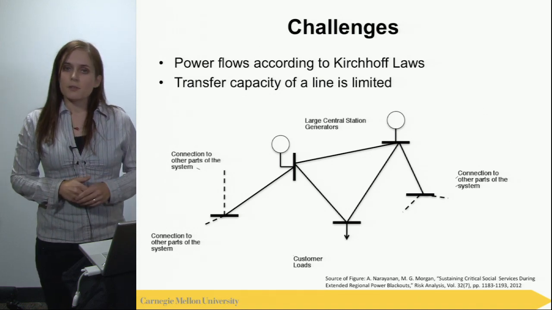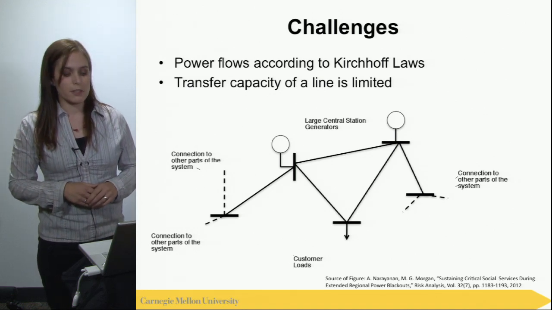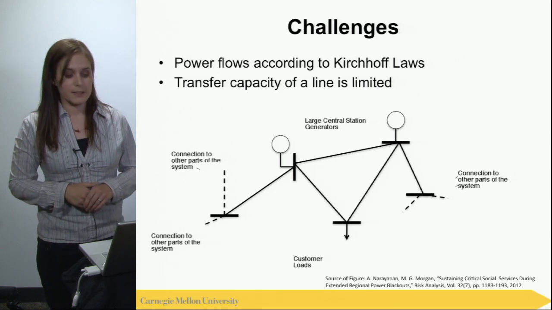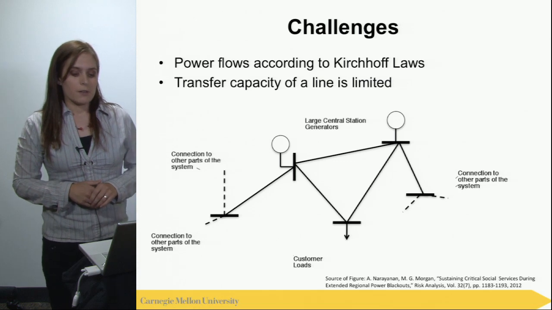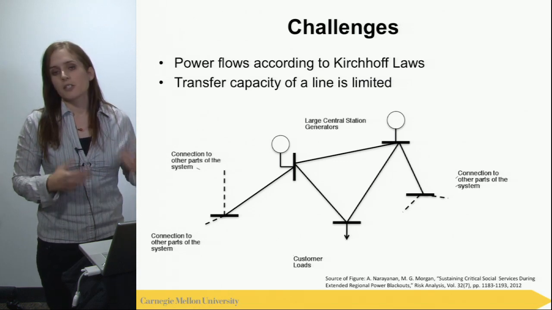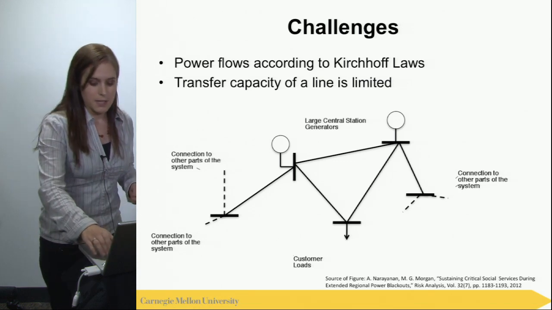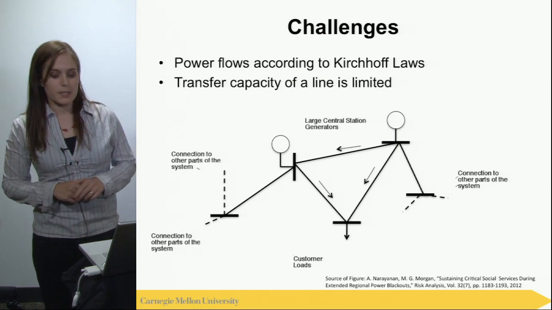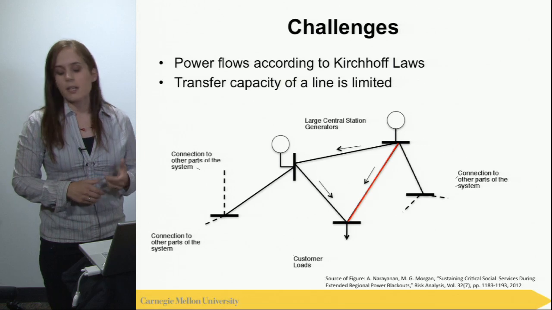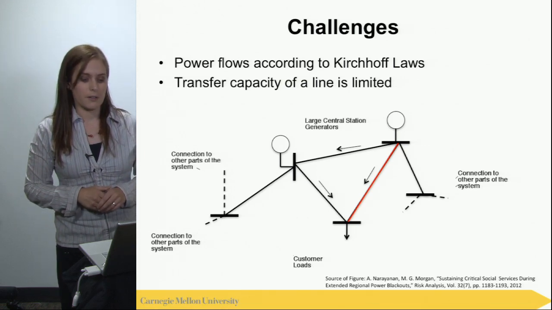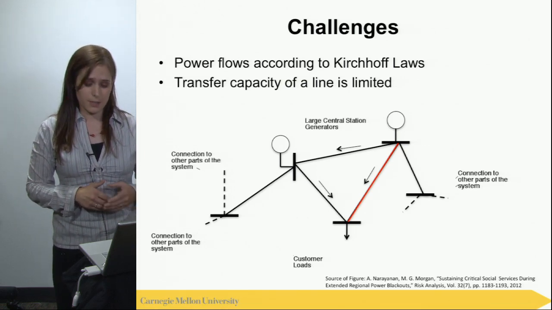Let's assume we have these two power stations and we want to provide electricity to the load on the bottom. Now, if we start generating with these two generators, at some point we will reach the limit of one of the lines if the power flows according to the arrows that you see in the figures.